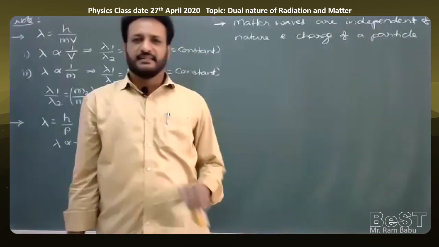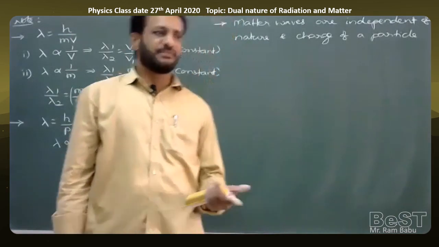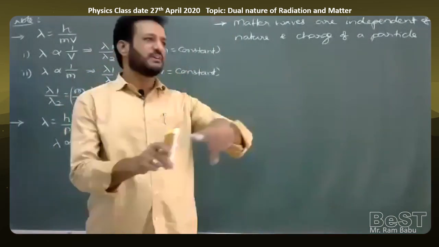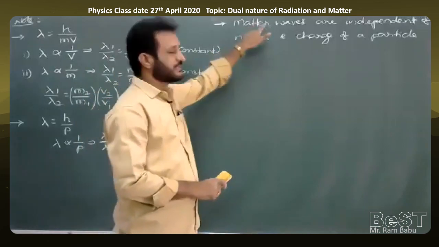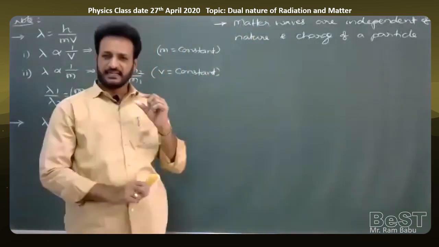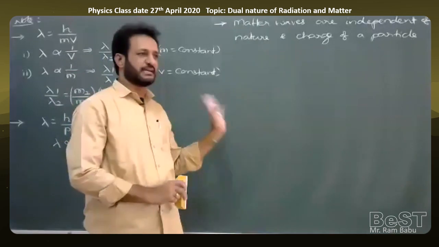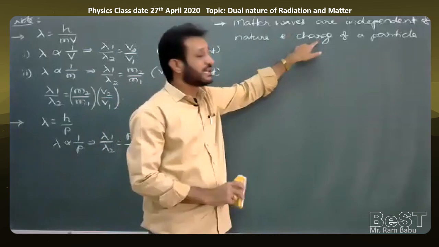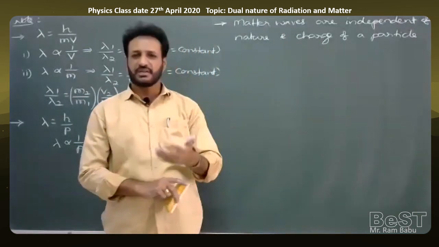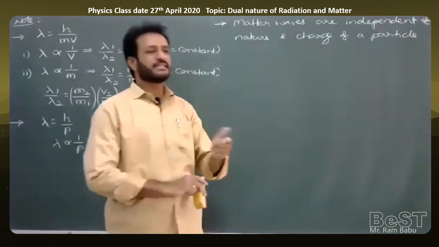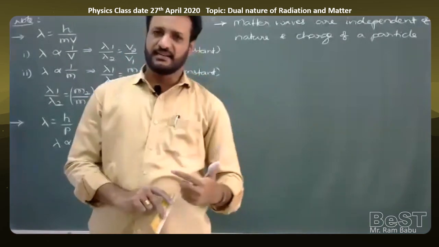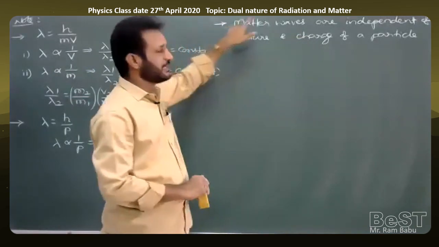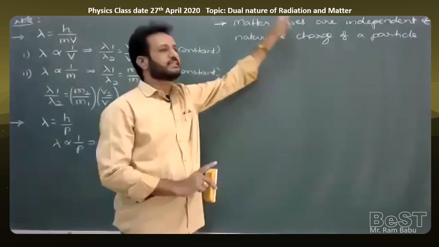So if it is an electron having a charge, the matter waves are associated. If we take a neutron, it is a chargeless particle, also matter waves are associated. So matter waves do not depend upon the nature of the particle. It is a duster, electron or a ball, doesn't matter. When it is in motion, there are matter waves. When it is a chargeless particle like a photon or neutron, matter waves are associated. If it is a charged particle like a proton, electron, alpha particle, matter waves are also associated. So matter waves do not depend upon the nature and the charge of the particle.